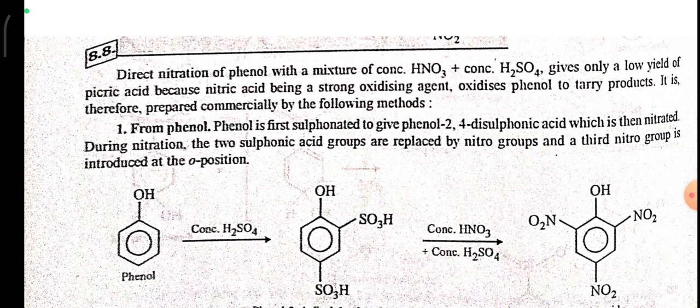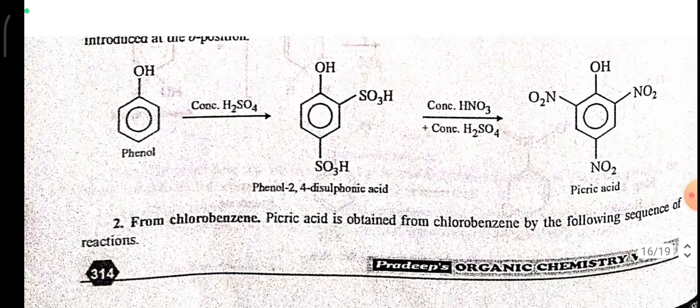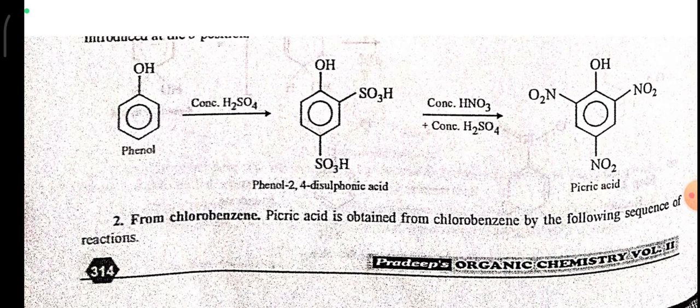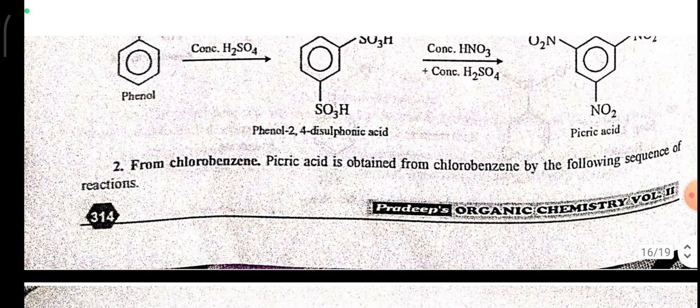Phenol is first sulfonated to give phenol-2,4-disulfonic acid, which is then nitrated. During nitration, the two sulfonic acid groups are replaced by nitro groups and the third nitro group is introduced at the ortho position. Phenol reacts with concentrated H2SO4, gives phenol-2,4-disulfonic acid, then it reacts with concentrated HNO3 plus concentrated H2SO4 and forms picric acid, as I have told you the formula of picric acid above.